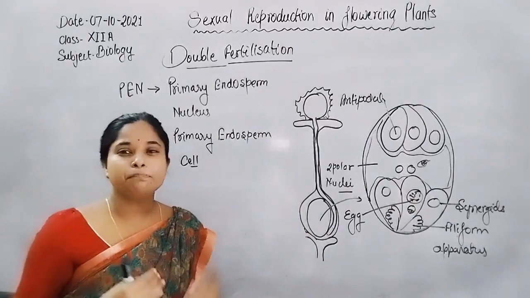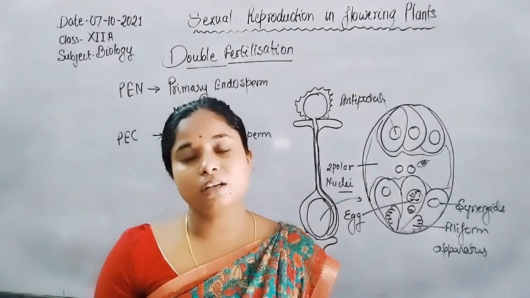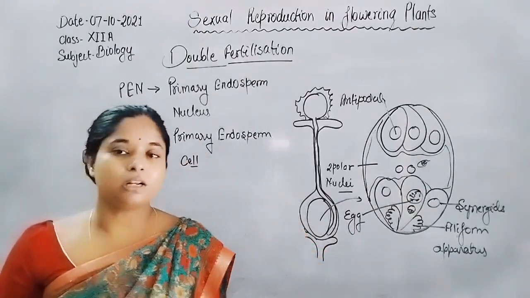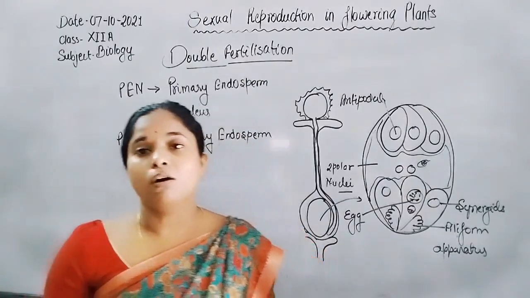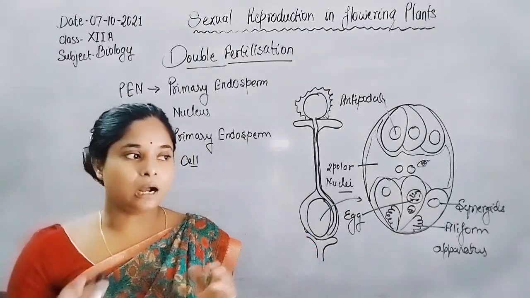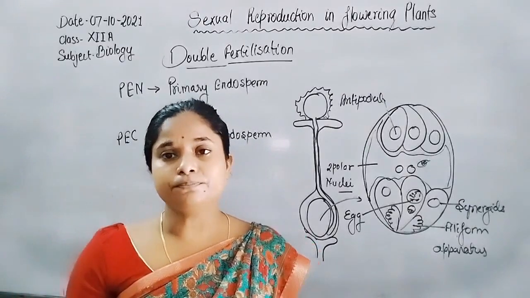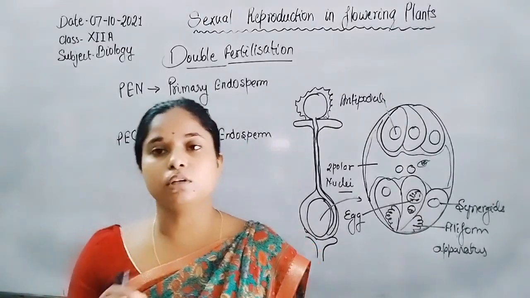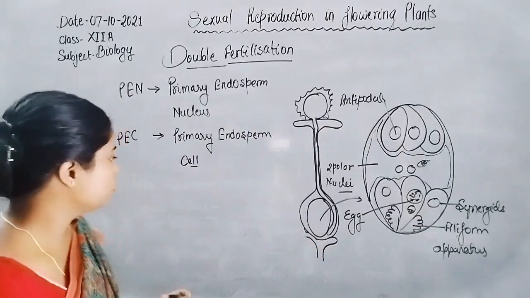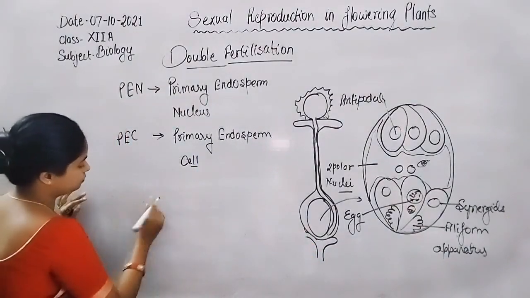Then after multiple divisions, that endosperm will be multicellular, as in the case of coconut, where there are two portions in a coconut: the white kernel, and in the center the coconut water.